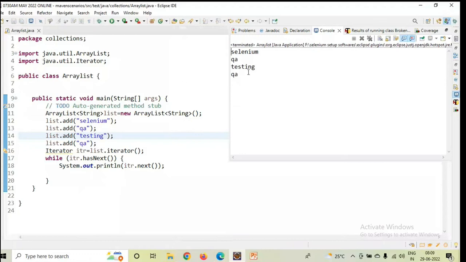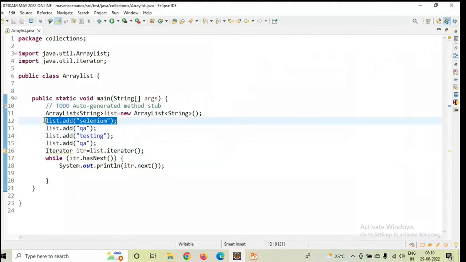ArrayList never checks for duplicated content. If there is any duplicated content, it will simply display it. Yes or not? Yes, it is printing duplicated content. And next, ArrayList always follows insertion order. In which order you are inserting the data, in the same order it will display the result.